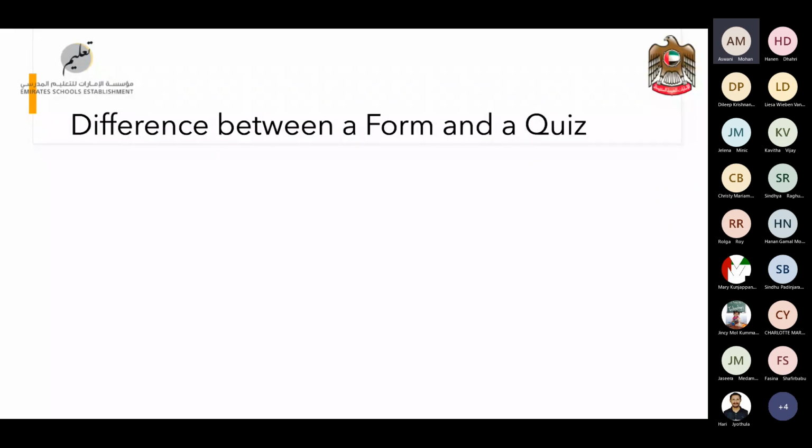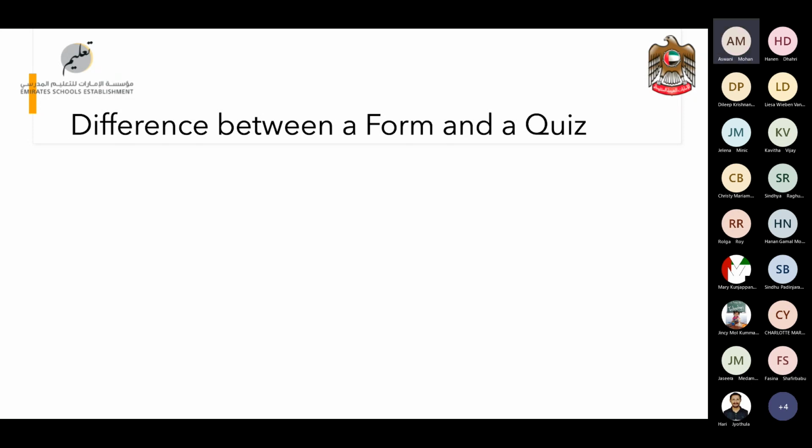So let's begin with the difference between forms and quiz. In quizzes, you can add answers, add scores, and add math type questions and equations. Plus, you can add feedback for the selected answers, explaining why the selected answer is right or wrong, which is not there in forms.